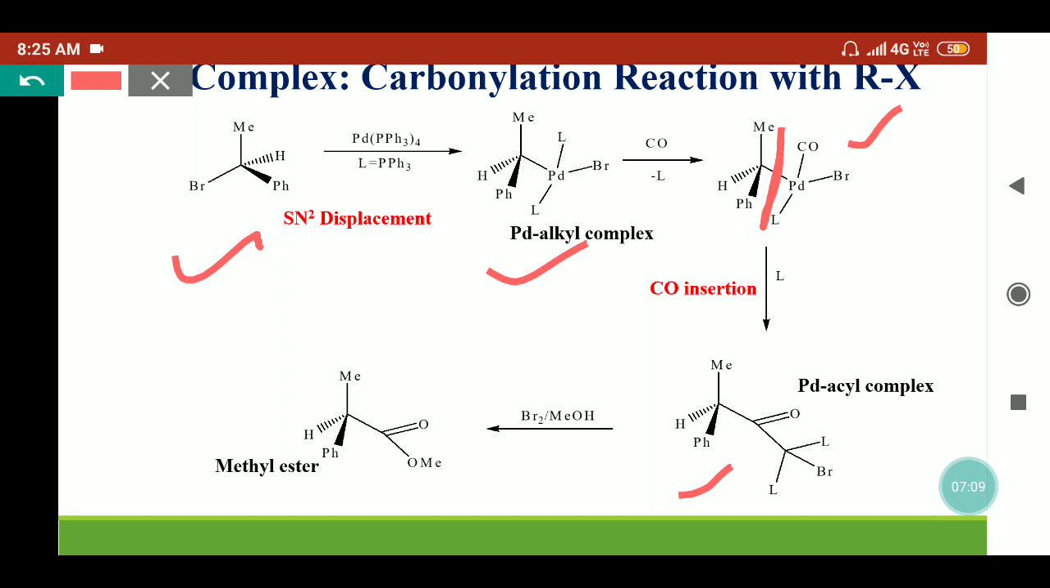Like here we can treat them in presence of halogen followed by the alcohol. So we'll get the methyl esters because this bond will break here and we'll get the OMe group. So it is forming the esters.